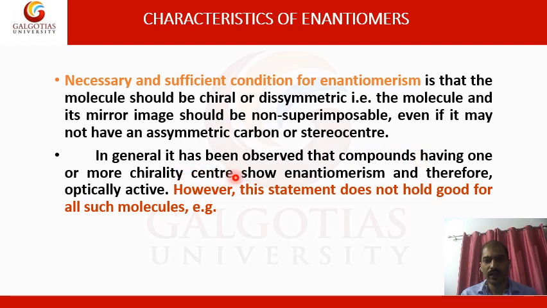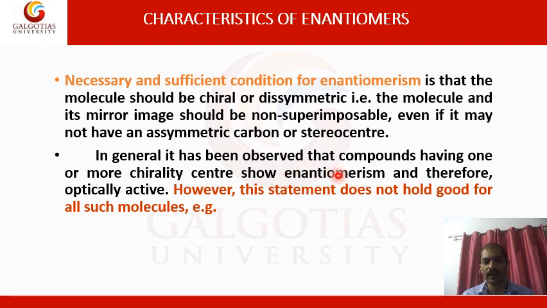In general, it has been observed that compounds having one or more chirality centers show enantiomerism and are therefore optically active. However, this statement does not hold good for all molecules, because there are certain molecules which are dissymmetric and chiral, but do not have a chiral center.